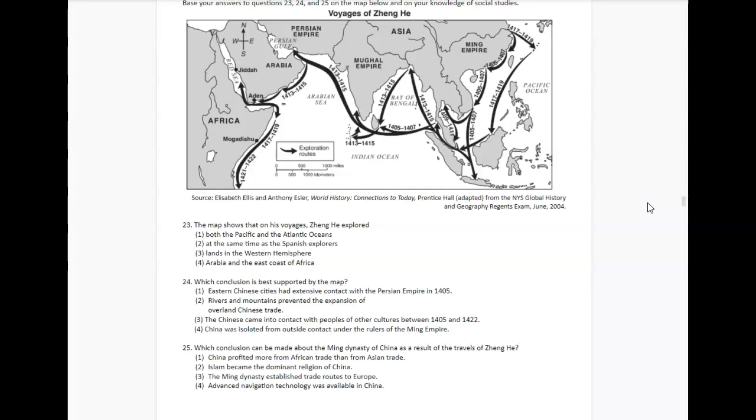So number 23. The map shows that on his voyages, Zhang He explored what? 1. Both the Pacific and Atlantic Oceans. 2. At the same time as the Western explorers. 3. Lands on the Western Hemisphere. 4. Arabia and the east coast of Africa.